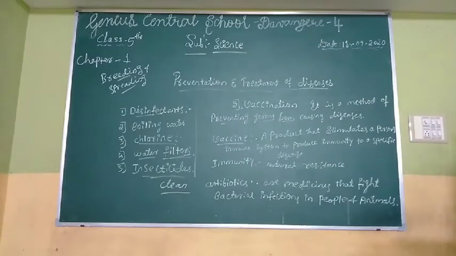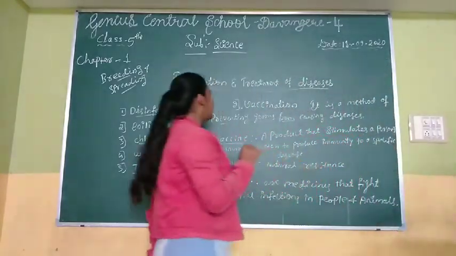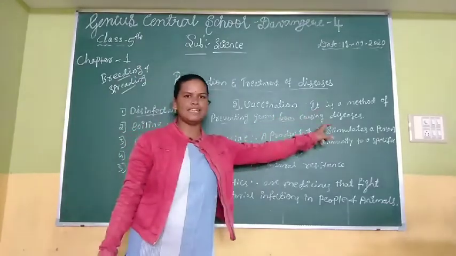A vaccine is a small amount of disease-causing germs that have been weakened or killed. Therefore, they cannot cause the disease. The vaccine is swallowed or injected into the body. Immediately, the body cells produce substances which can destroy the weakened germs. Understand? Vaccination is a method of preventing germs from causing disease.